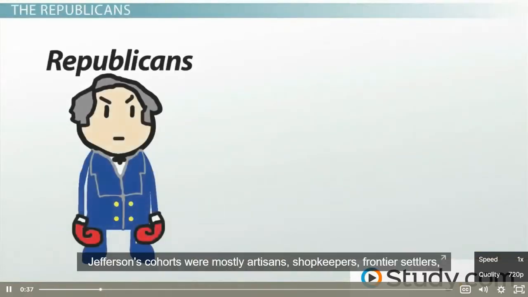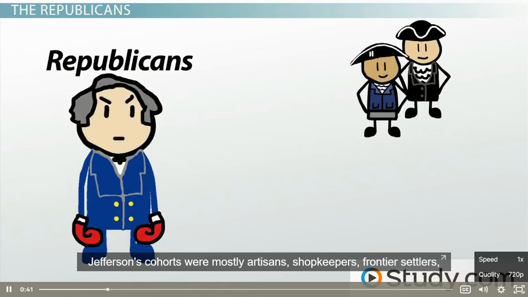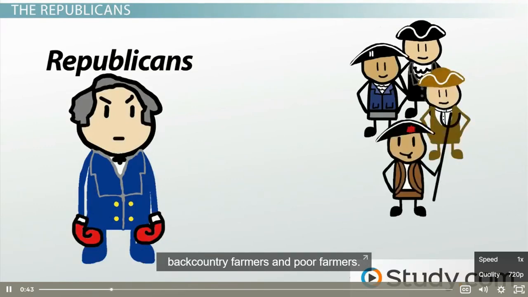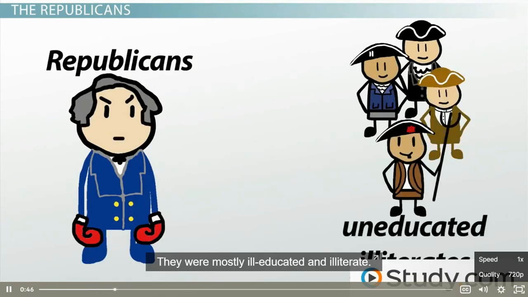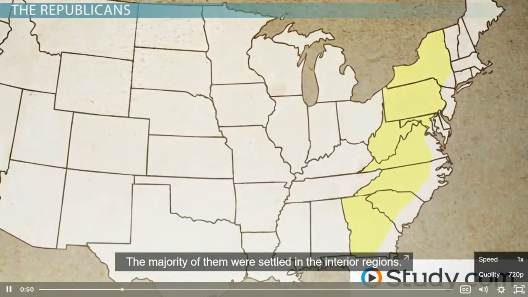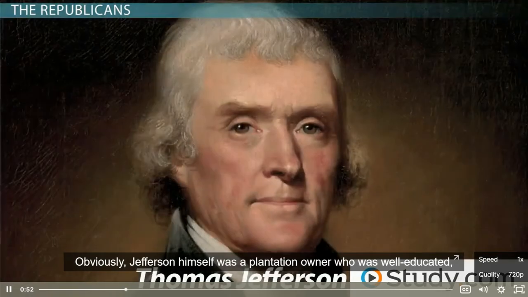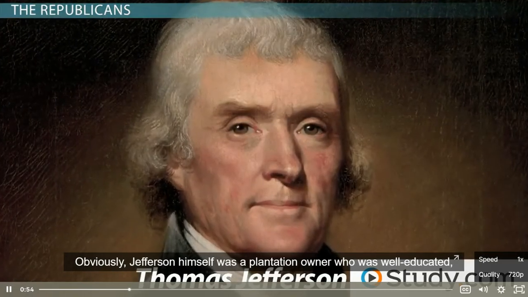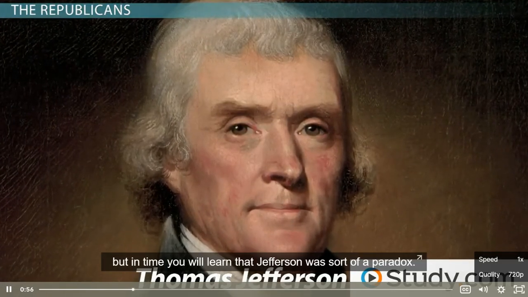The Republicans, Jefferson's cohorts, were mostly artisans, shopkeepers, frontier settlers, backcountry farmers, and poor farmers. They were mostly ill-educated and illiterate. The majority of them were settled in the interior regions. Obviously, Jefferson himself was a plantation owner who was well-educated, but in time you will learn Jefferson was sort of a paradox.